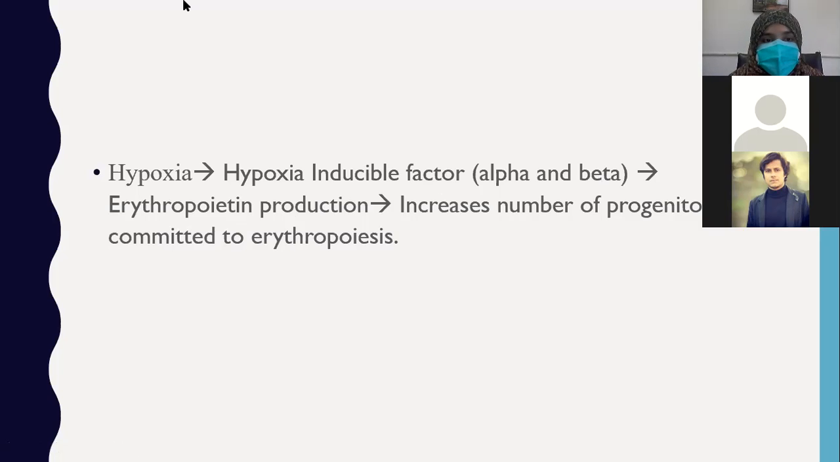So hypoxia to the renal tubules will lead to the production of hypoxia inducible factor, which is HIF. HIF will lead to the production of erythropoietin, and erythropoietin, when secreted into the blood, goes to the marrow, and it causes the progenitor cells to be committed for the production of erythrocytes. So erythropoiesis is increased.